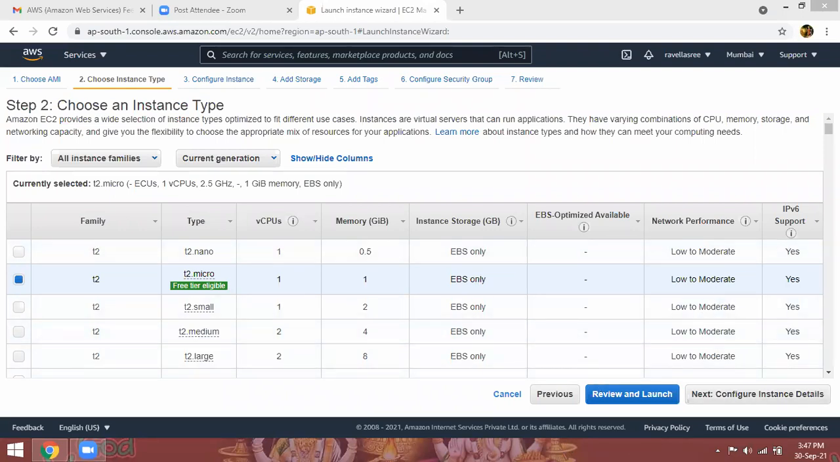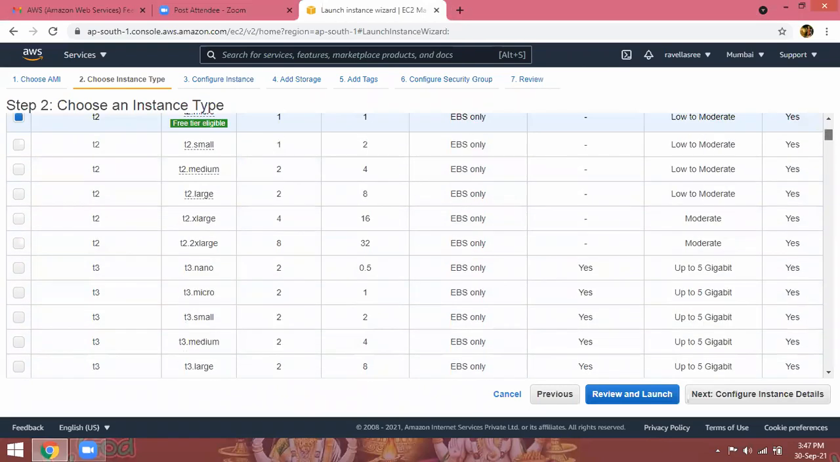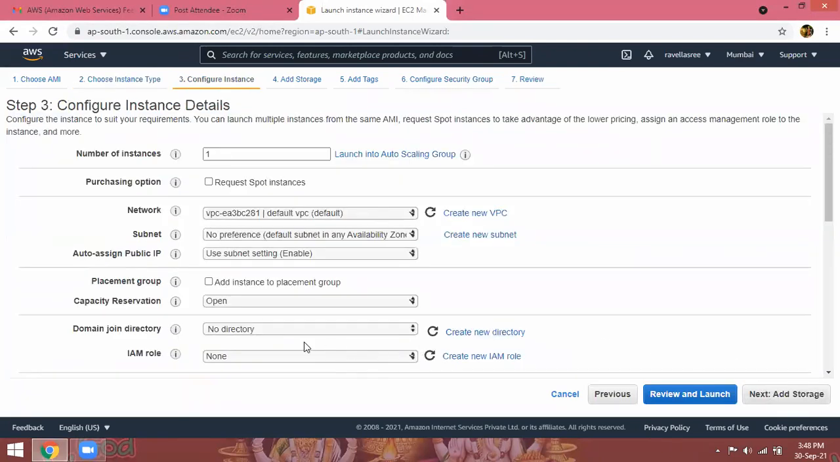Next to configure instance details. Click on configure instance details. How many instances do we want to launch? I want to launch only one. So initially, first time I'm launching the instance. One instance only I'm going to launch.